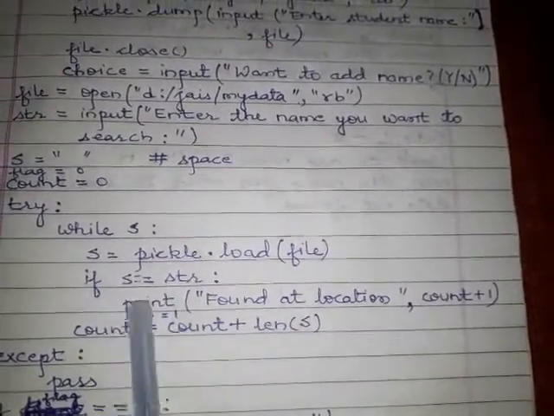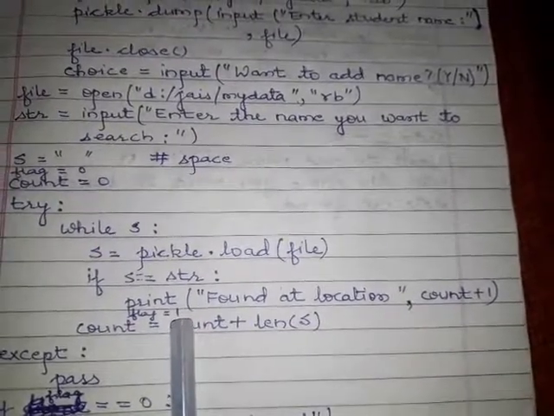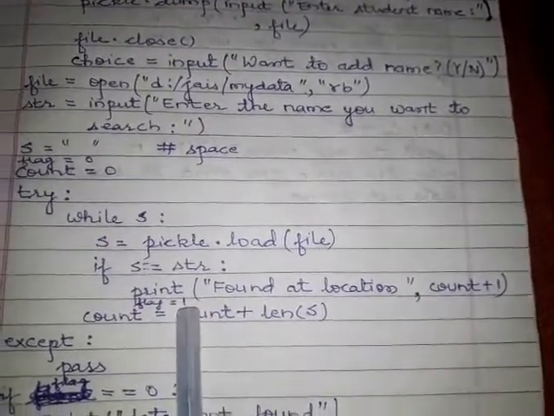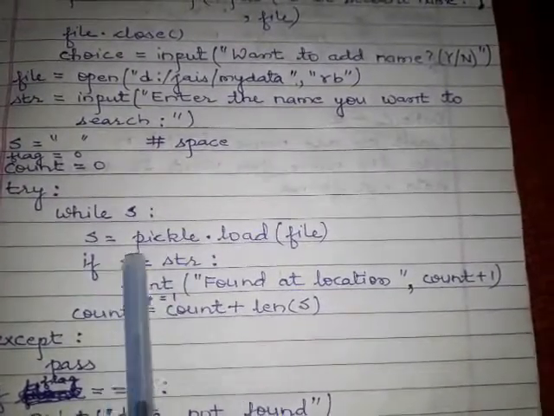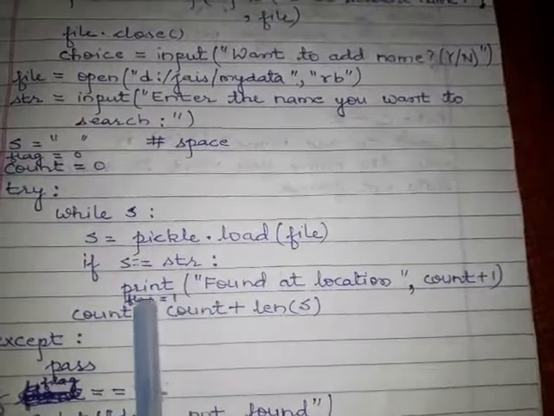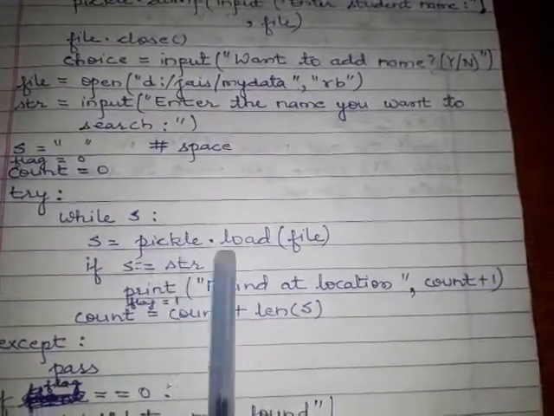And if the string is not found, then the flag variable is not changed to 1, it will remain 0. If you don't reach this if block, if this condition is false, then this flag variable is 0, it means it is not found. So we will check it.